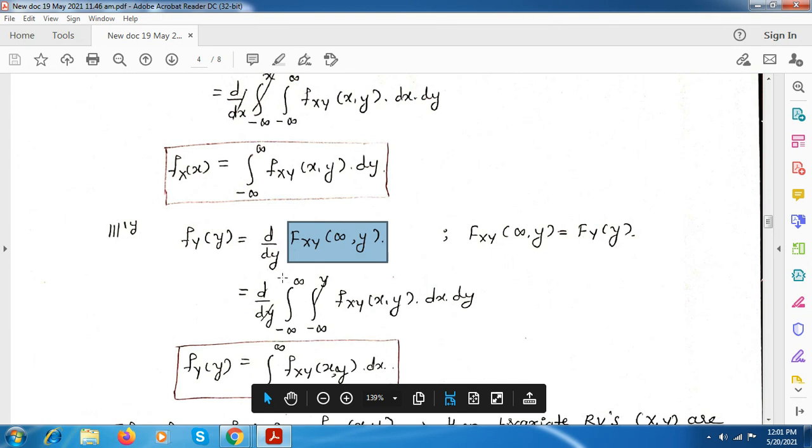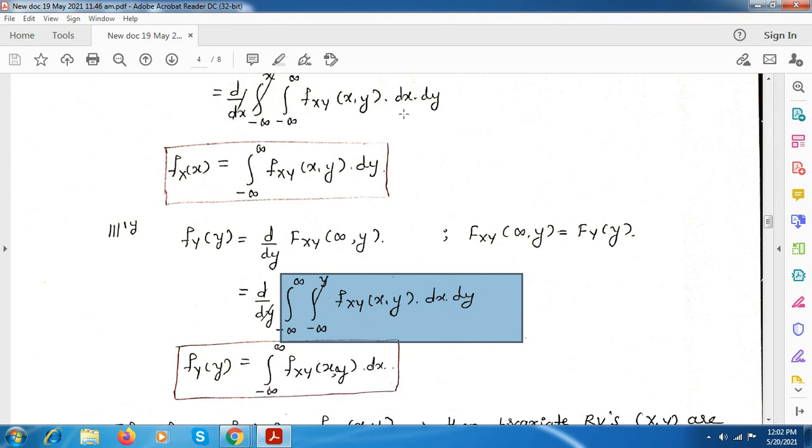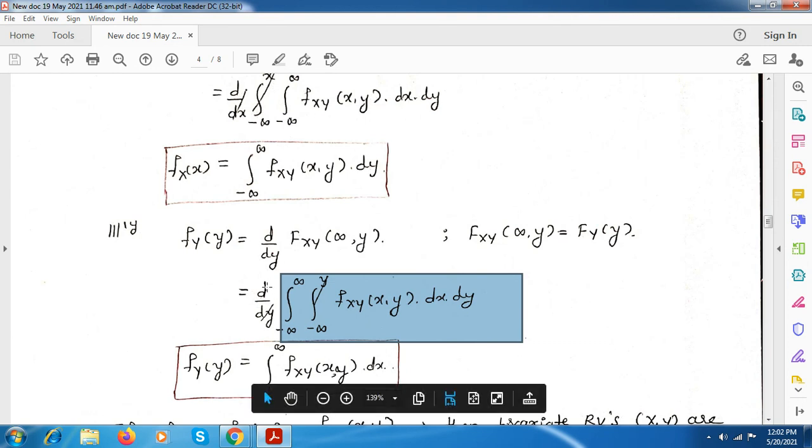So this term you have to write in terms of PDF. Here this x term is infinity, so integration from minus infinity to plus infinity, and here this is still y, so it is from minus infinity to y, and this is the joint PDF. Here it is dx into dy. Here earlier the x term got cancelled, and now it is differentiation with respect to y, and the integration with respect to y gets cancelled. Here dy will also get cancelled.